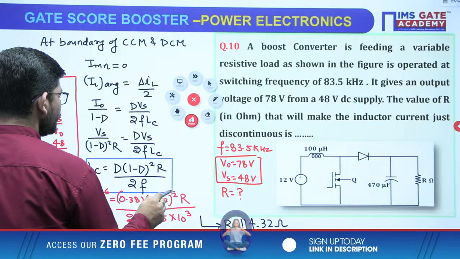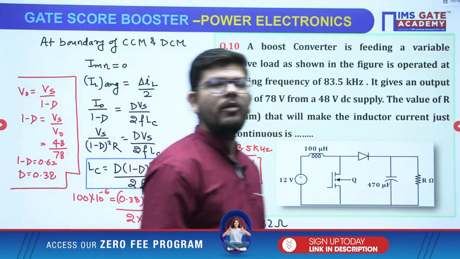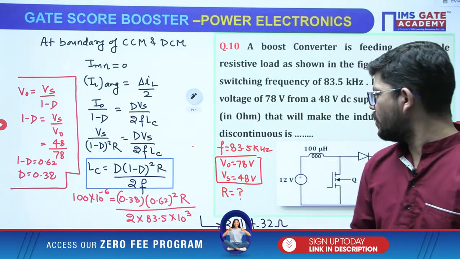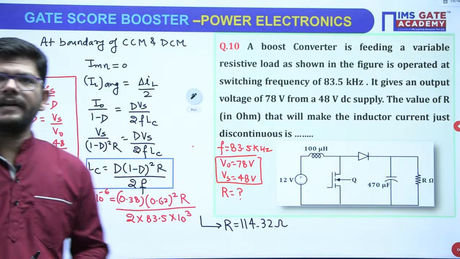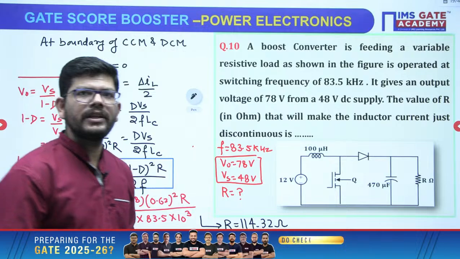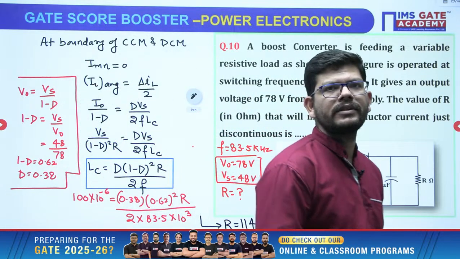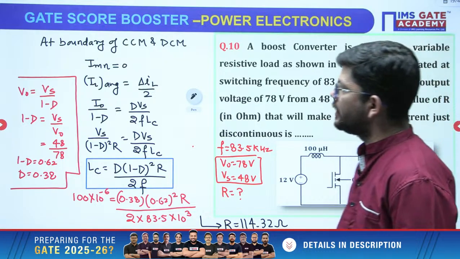Okay? So, just see, we have done the derivation and then we have used the formula. How many of you are getting the same answer? 114.32 ohm is the value of resistance that I am getting. Very good. Chetan is getting the same answer. Very good. Okay. I hope that all of you are getting the same answer. Right?